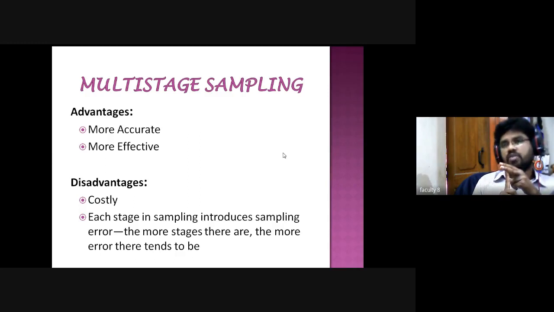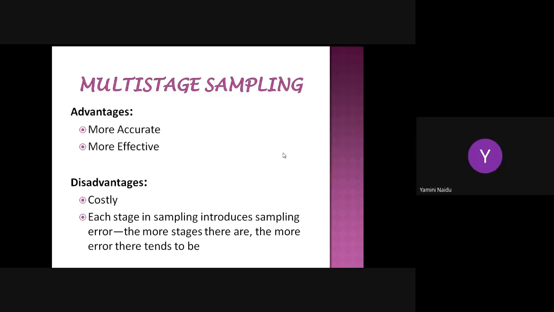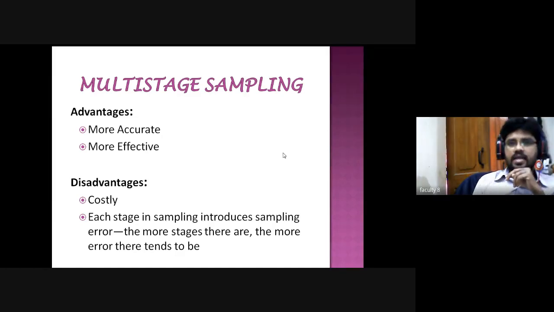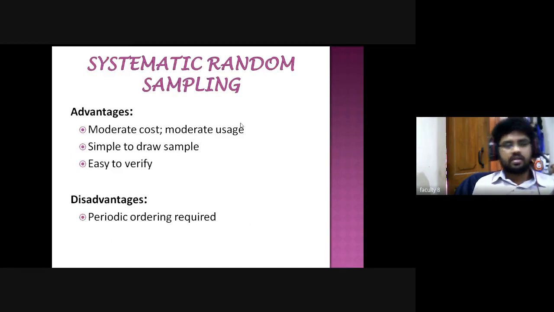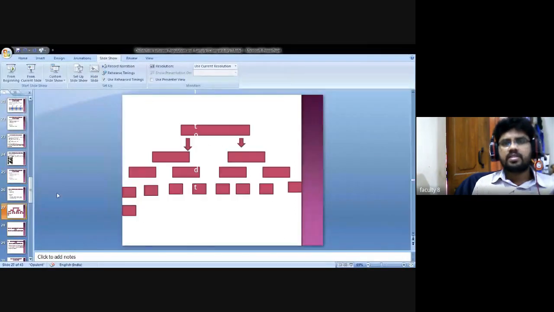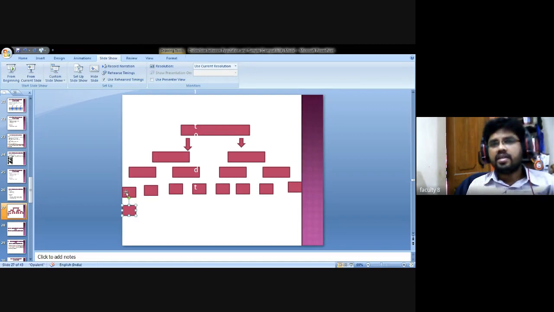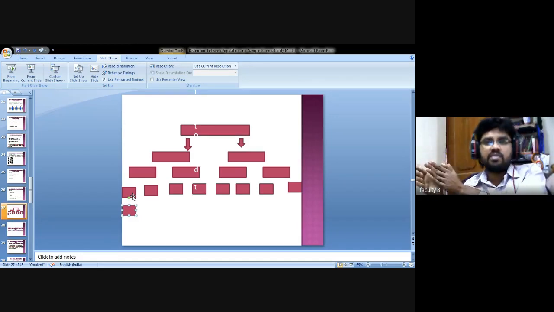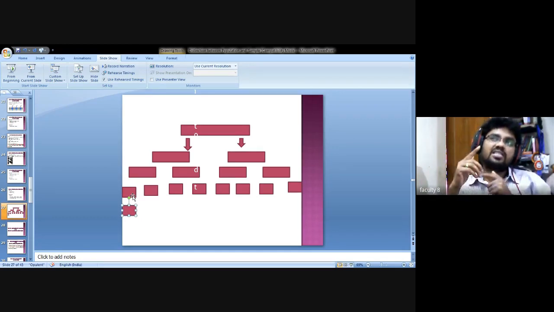Is it clear? I hope you understood this one. Yes, sir. When you are applying the multi-stage random sampling method, see this diagram. As I told you, in the villages, if you select randomly, you may call it multi-stage random sampling method. At the village stage, if you select stratified, that is, if you classify on the basis of small, marginal, medium, large farmers, that is called multi-stage stratified random sampling method.